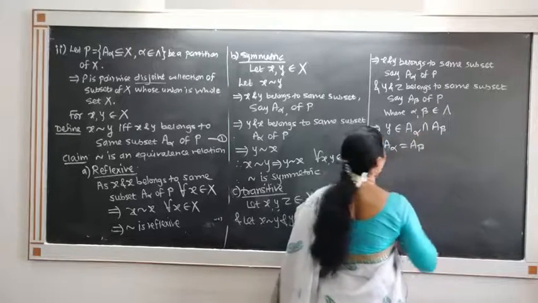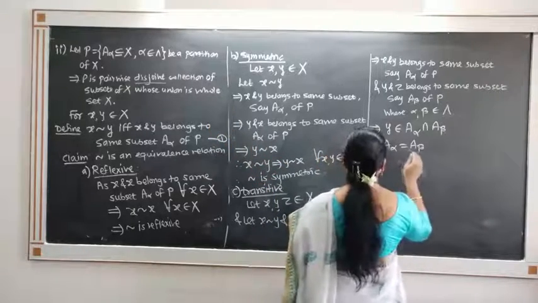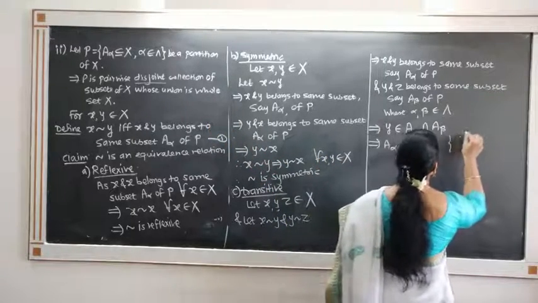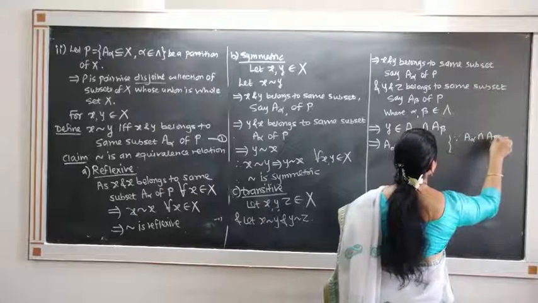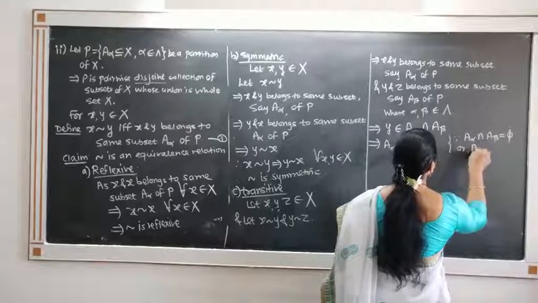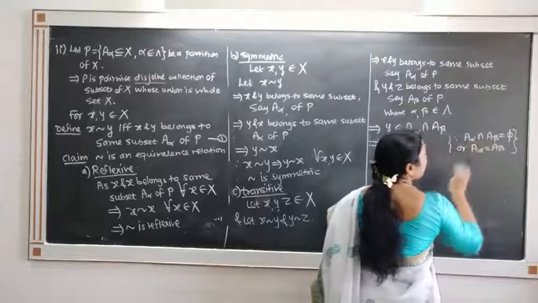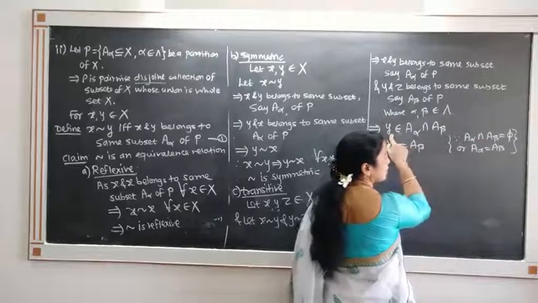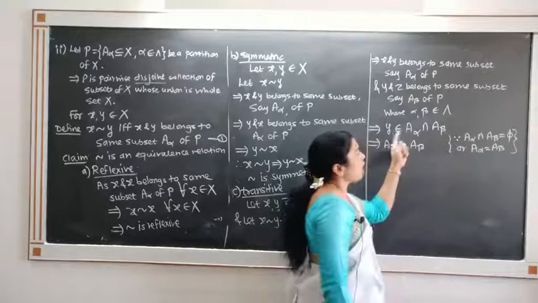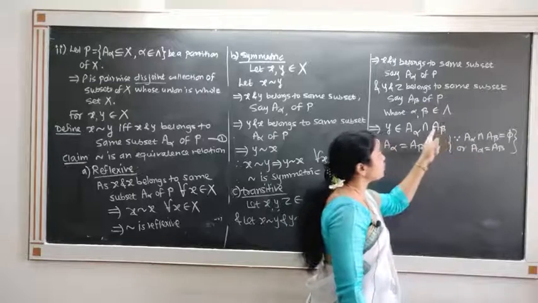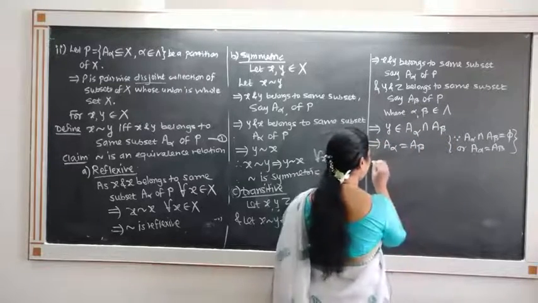Being a partition, it is a pairwise disjoint collection, and therefore either A alpha intersection A beta is equal to phi or A alpha is equal to A beta. But A alpha intersection A beta is not phi in this case, as y belongs to that, which implies that A alpha must be equal to A beta.